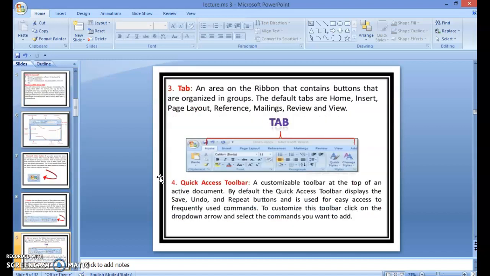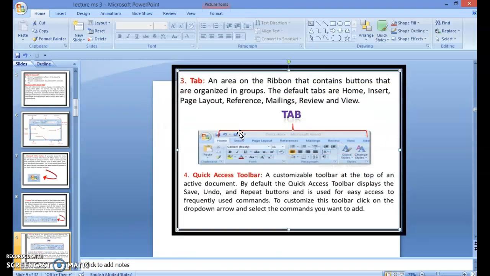This is your tab. A tab is an area on the ribbon that contains buttons that are organized in groups. The default tabs are Home, Insert, Page Layout, Mailings, Review, and View. Quick Access Toolbar, a customizable toolbar at the top of an active document. By default, the Quick Access Toolbar displays the Save, Undo, and Repeat buttons, and it is used for easy access to frequently used commands. To customize this toolbar, click on the drop-down arrow and select the command you want to add.